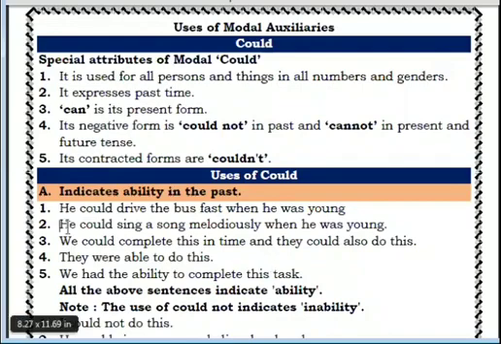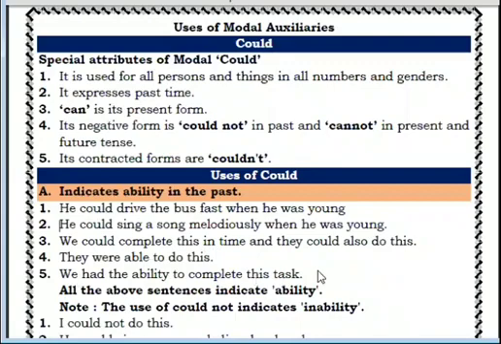Clear? Next example: we could complete this in time. And they could also do this. We also had the ability of doing the same work in the past, and the people we are talking about were also having the ability of doing this thing in the past. They were able to do this already. The word "able" is showing ability. Next, we had the ability to complete this task.